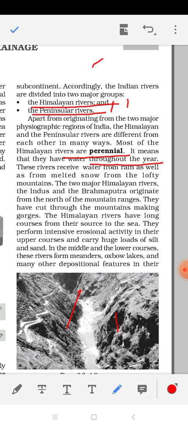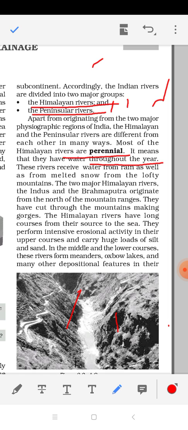If you see this picture in your textbook, these rivers flow from the middle portion of the mountain, and for millions of years the river has flowed the same way, so now the river has separated the mountain into two parts. When a huge amount of water constantly flows from the same place, it will separate the mountain or upland area into two equal parts. This type of feature is known as gorge.